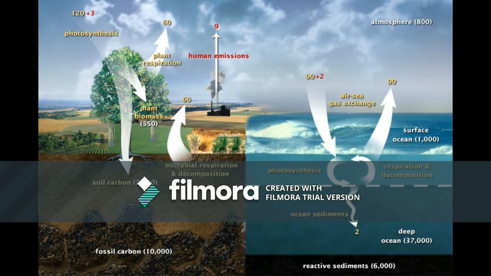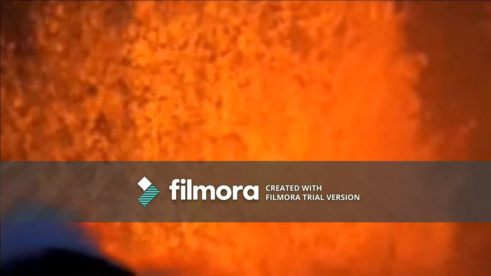The carbon cycle is the process in which carbon travels from the atmosphere into organisms and the earth and then back into the atmosphere. Plants take carbon dioxide from the air and use it to make food. Animals then eat the food, and carbon is stored in their bodies or released as CO2 through respiration.